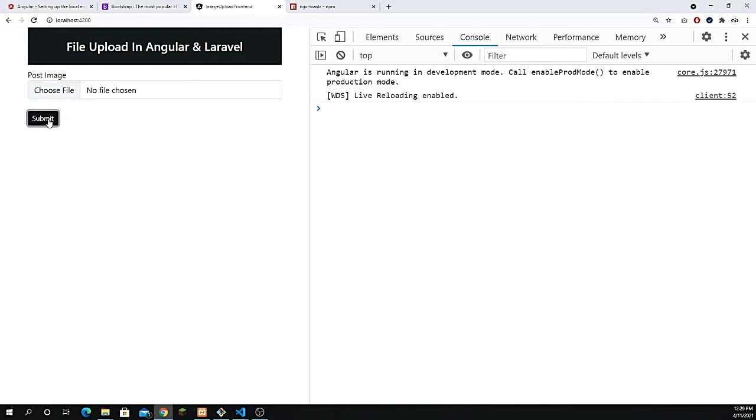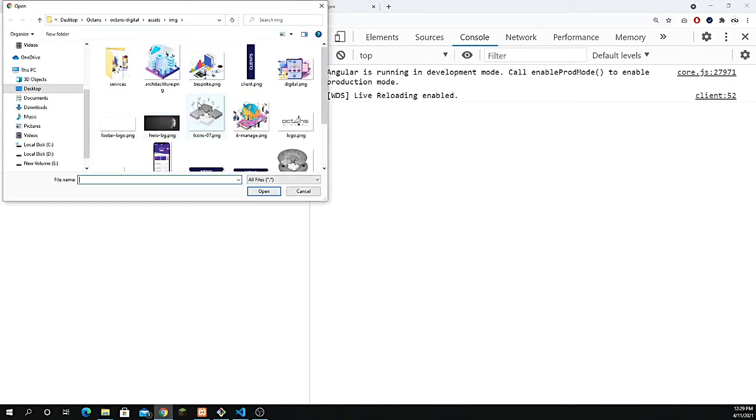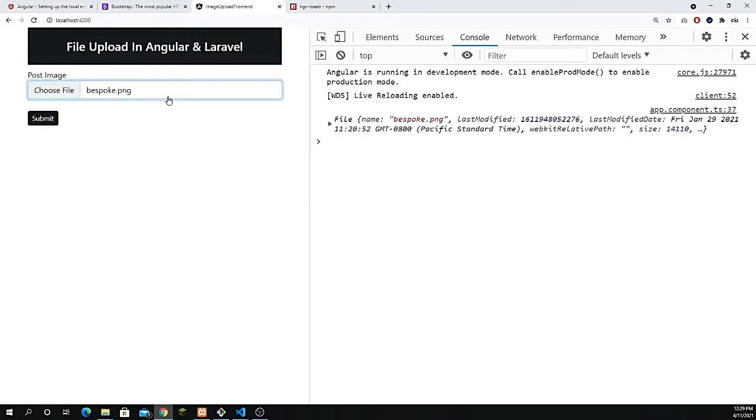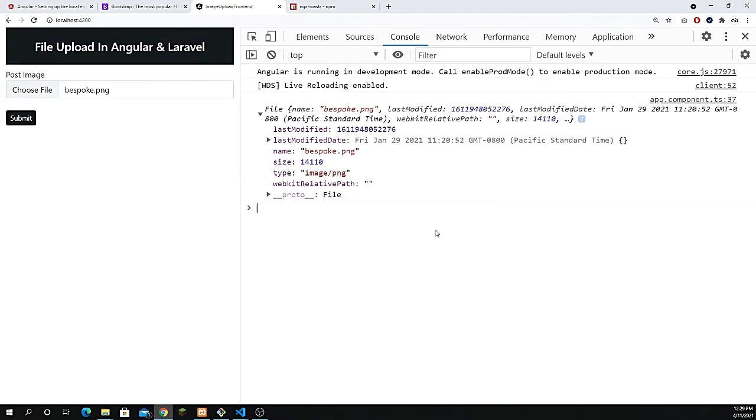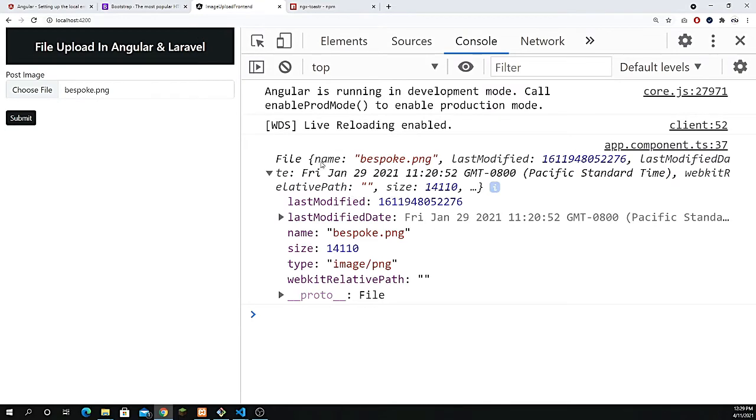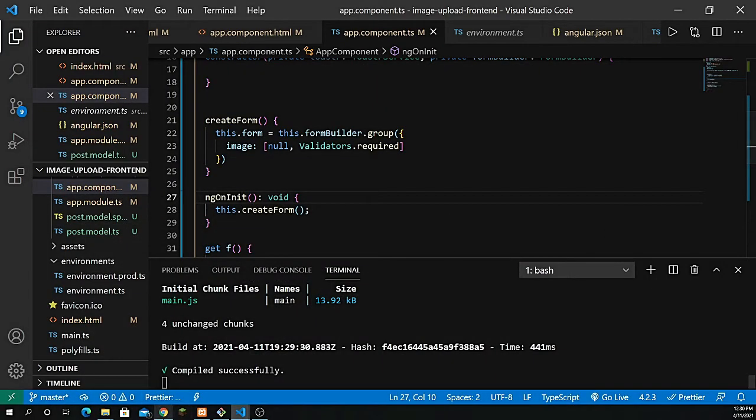So if I click on the submit button, you see that nothing happens. And if I try to upload here the image, so if I just try to grab any image, this is going to give me some kind of parameters here. So let's look at it first. So we have the file, and inside here we have a bunch of properties and methods. So we have a name, we have the last modified, we have the last modified date. So basically these are all the objects, but our main concern is with the name object. So let's go back here, and we have done the very first phase of it.